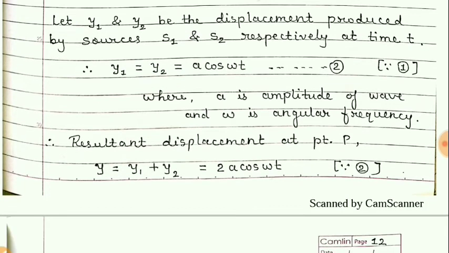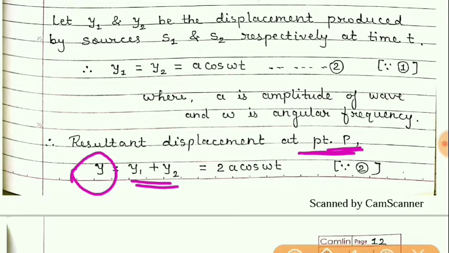And so according to the superposition principle, if we add both the waves at point P, then the resultant displacement at point P will be the summation of both y1 and y2, and that will give us 2a cos omega t.